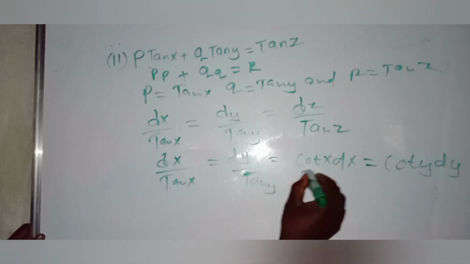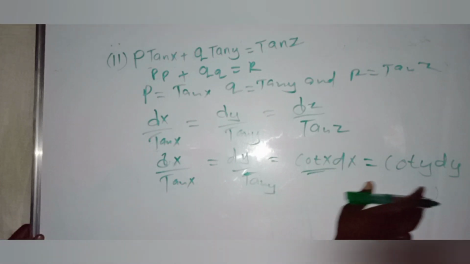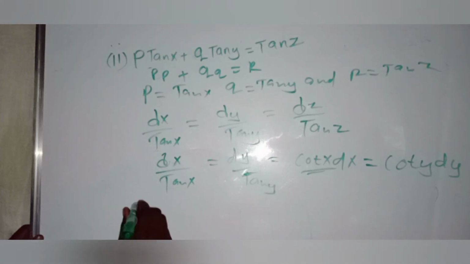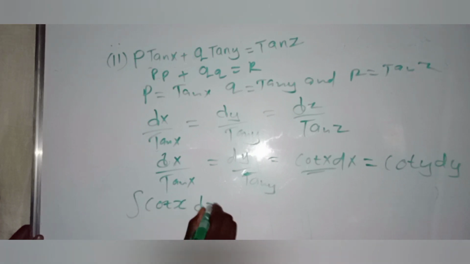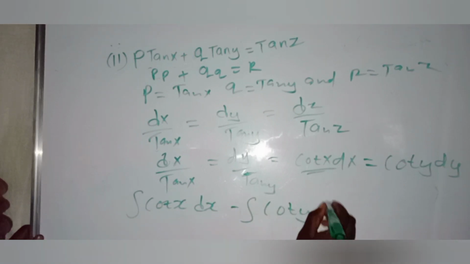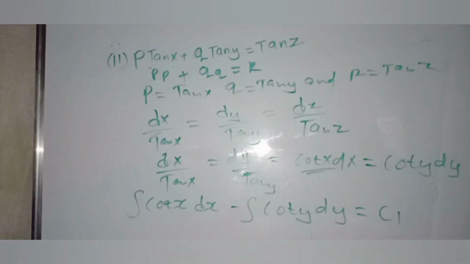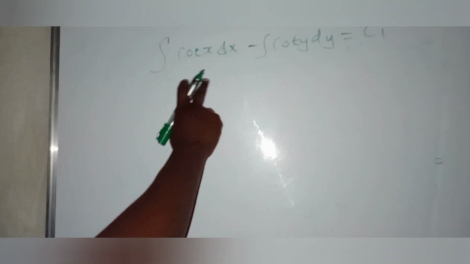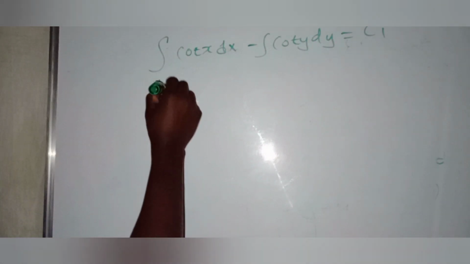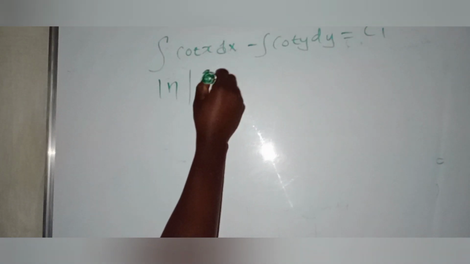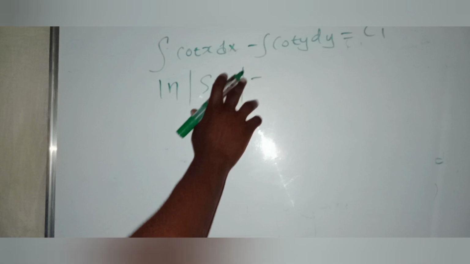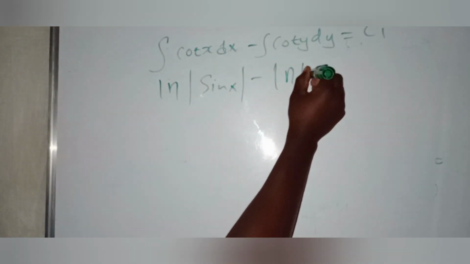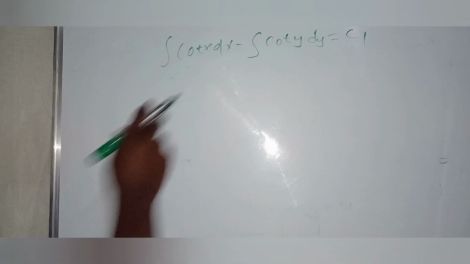Then you directly integrate: the integral of cot x dx minus the integral of cot y dy is equal to c1.